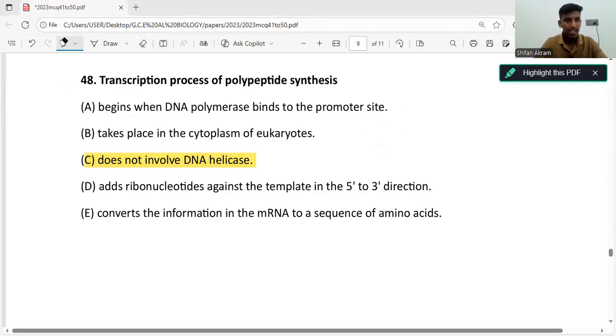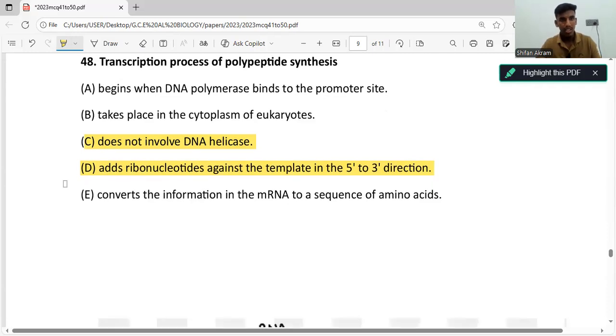Okay, fourth statement is correct. What about the fifth statement? Converts the information in the mRNA to a sequence of amino acids. Now, as I told, protein synthesis has two processes: transcription and translation. Converting the mRNA to a sequence of amino acids occurs in the process of translation, not in transcription. So what happens in transcription? In transcription, the mRNA strand is formed using a template DNA strand. And this mRNA strand moves out of the nucleus to the ribosome, and in the ribosome, translation occurs, where mRNA is used to produce a sequence of amino acids.